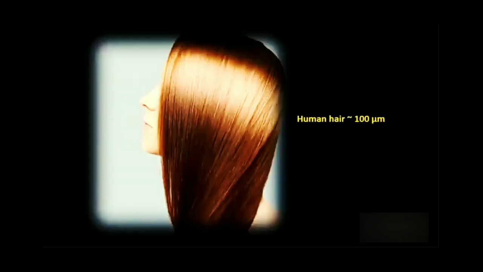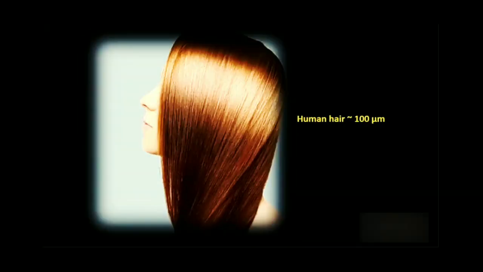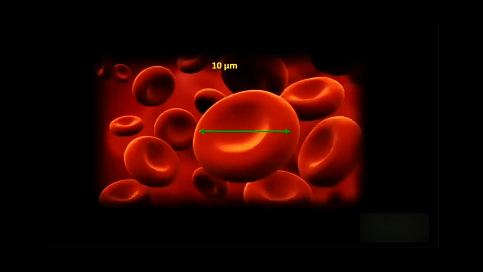So let us start with this human hair, which has a diameter of about 100 micron, and now take 1/10 of that. That's the size of the red blood corpuscle in our blood, and the corpuscles have a diameter of about 10 micrometers. I think all of you have done this imaging using an optical microscope in your biology laboratory class in class 12.